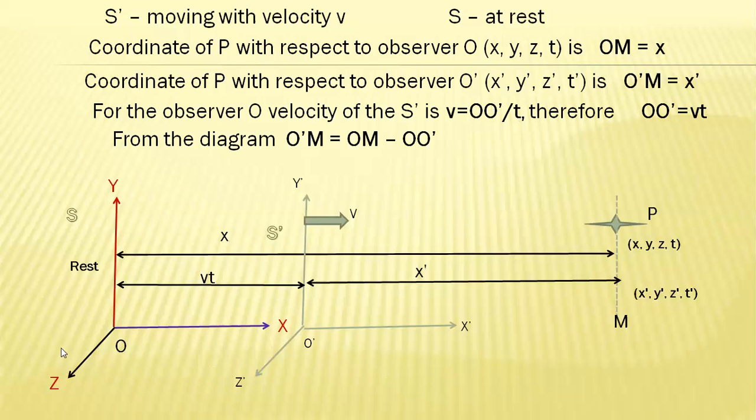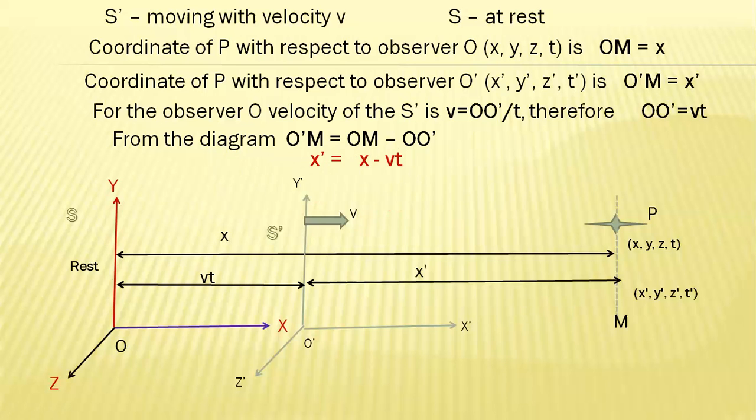So from the diagram, this distance O dash M is equal to OM minus OO dash. Let us see here. O dash M is x dash here, OM is x, and OO dash is Vt. Therefore, x dash equals x minus Vt.